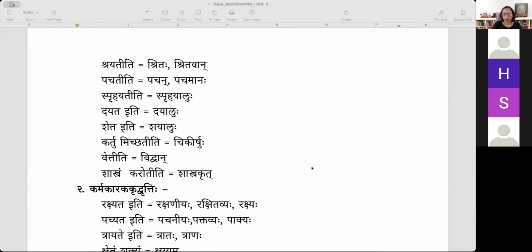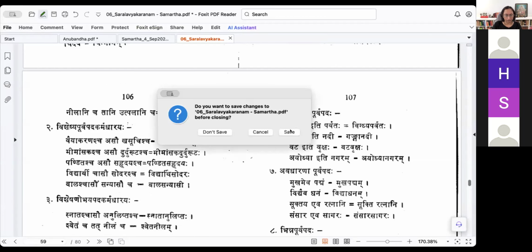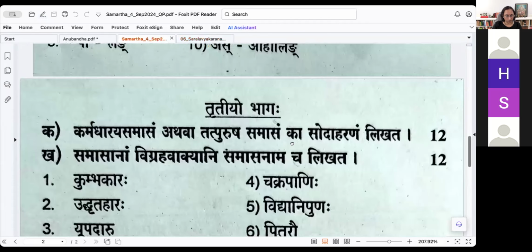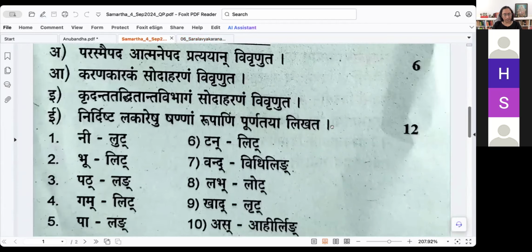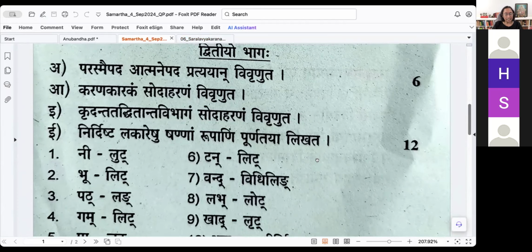Not for our batch. Okay. So this second part is for the first part. When I started Kuvalayanandam, I did this. When I started Sarala Vyakaranam, I did this. Yes. In the first class itself, I analyzed the question paper once.